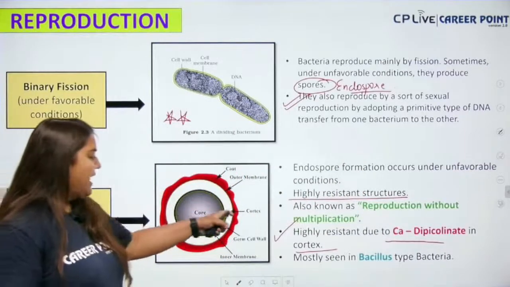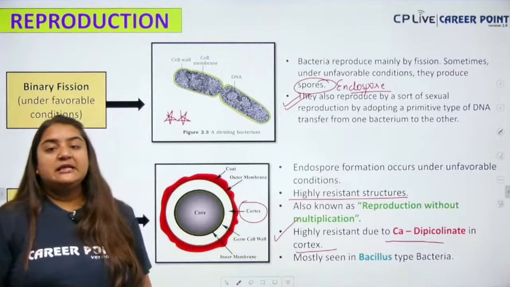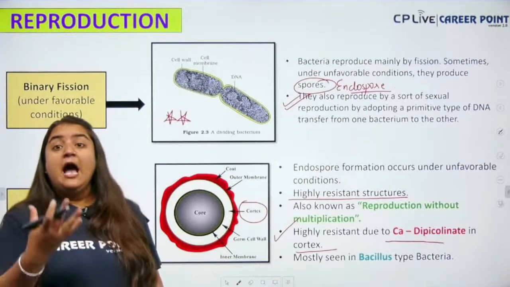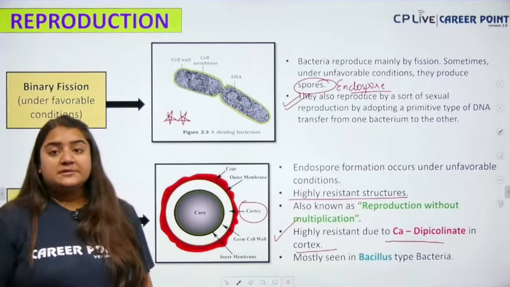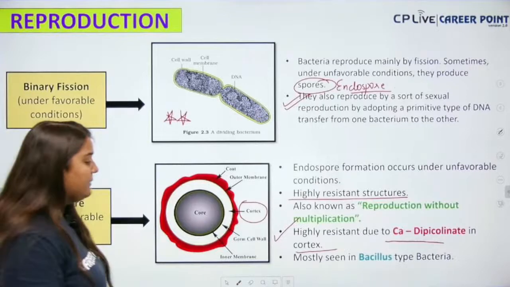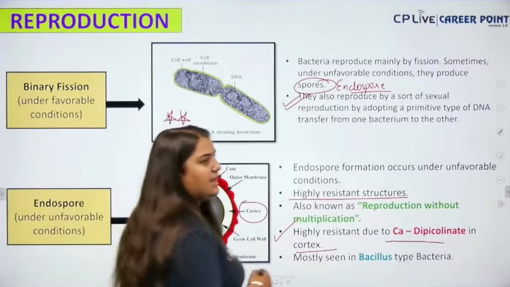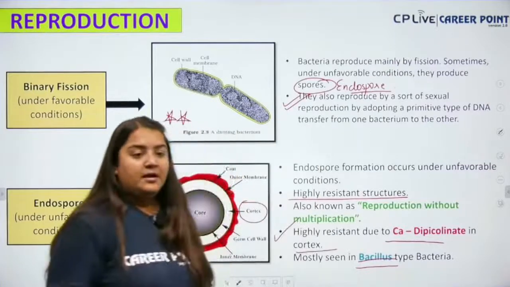So, we have the core, we have the cortex over here, and in the cortex we have the dipicolinate, which protects the bacteria from the unfavorable condition. And when the favorable condition comes, the spore comes out, germinates and gives rise to a new bacterium. Okay, and mostly this type of structure is seen in the Bacillus type of bacteria. Am I clear?